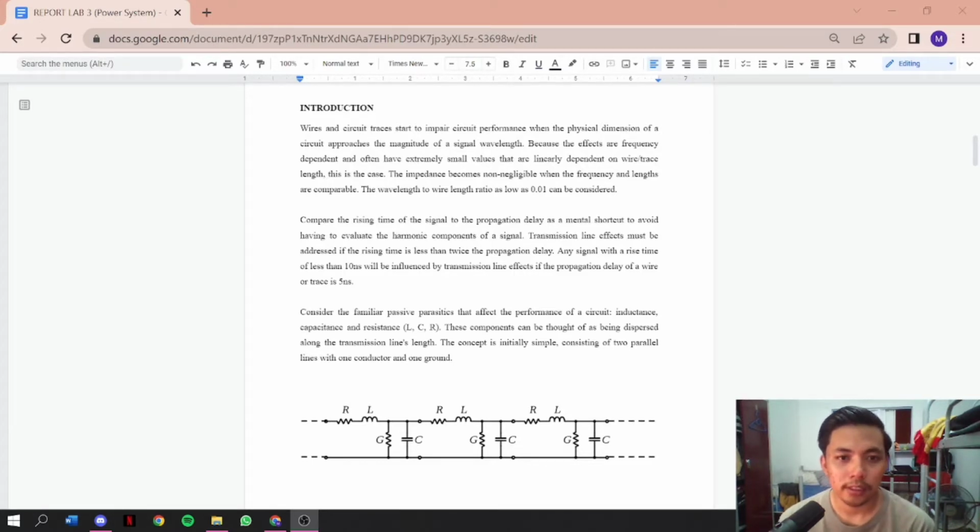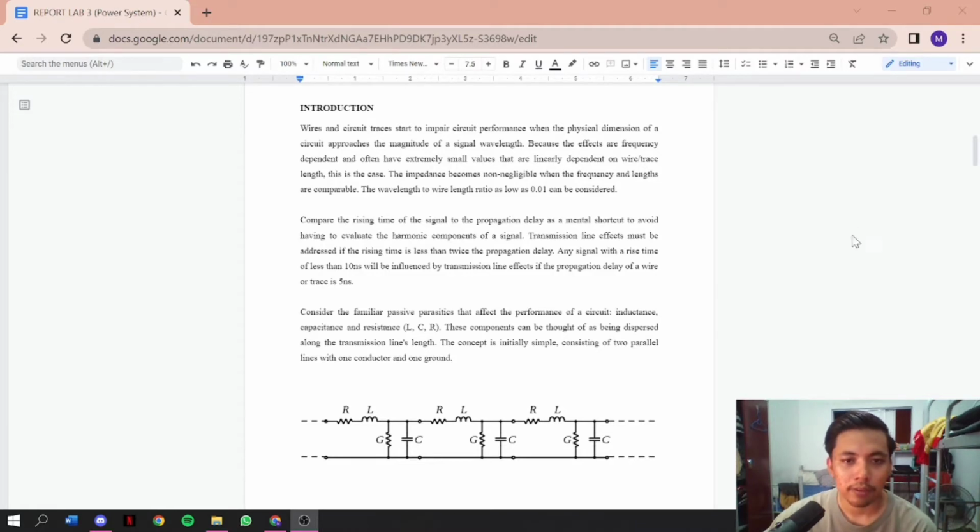Wires and circuit traces start to impair circuit performance when the physical dimension of the circuit approaches the magnitude of a signal wavelength. Because the effects are frequency dependent and often have extremely small values that are linearly dependent on wire length, the impedance becomes non-negligible when the frequency and length are comparable. A wavelength to wire length ratio as low as 0.01 can be considered.